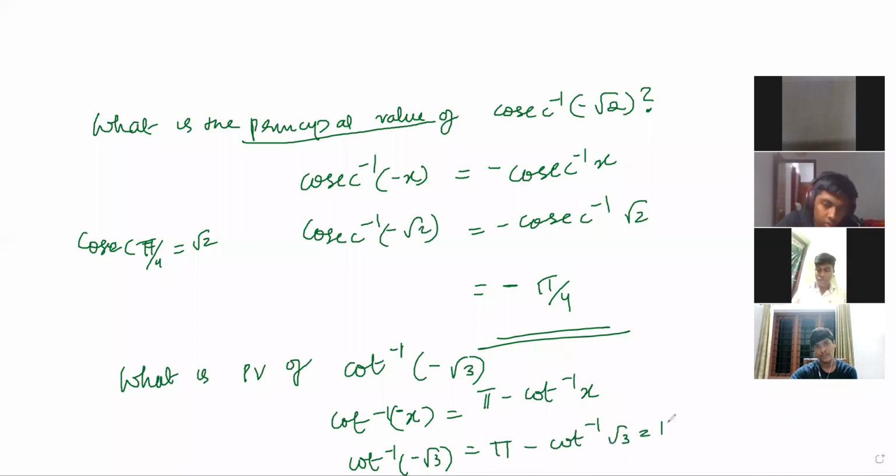So that is pi minus, what is cot inverse root 3? Pi by 6. Yes, it is pi by 6. So it is pi minus pi by 6, that is 5 pi by 6. Understood?